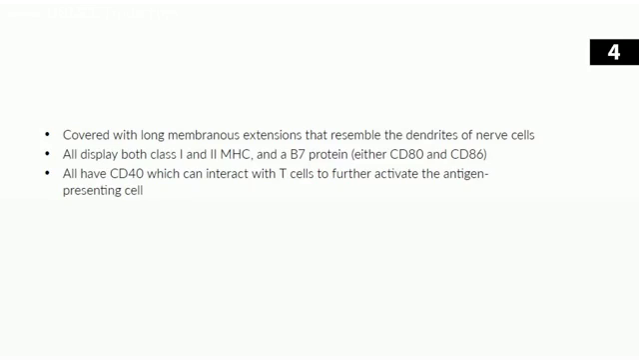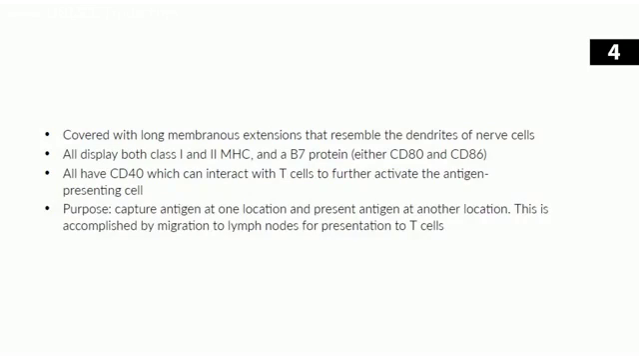So, what do dendritic cells do? Well, they're designed to capture antigen. So they capture antigen at one location, and then they present it to T cells at another location. Once a dendritic cell captures an antigen, it changes shape. It's no longer a cell with those long dendritic arms. It changes shape so that it can migrate to the lymph nodes and say, hey, look what I found.